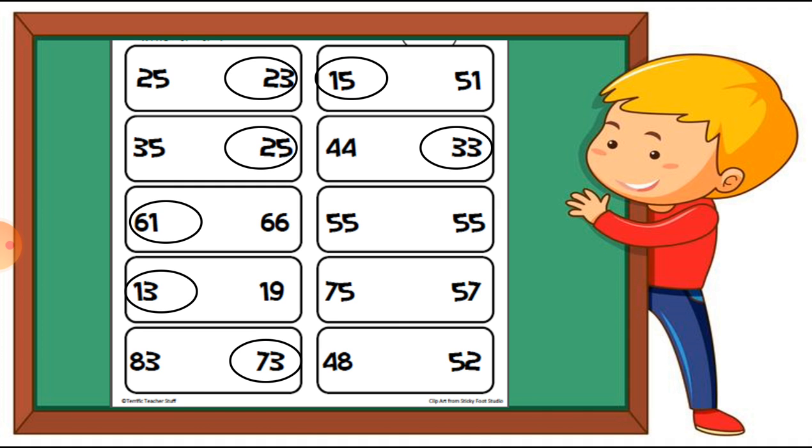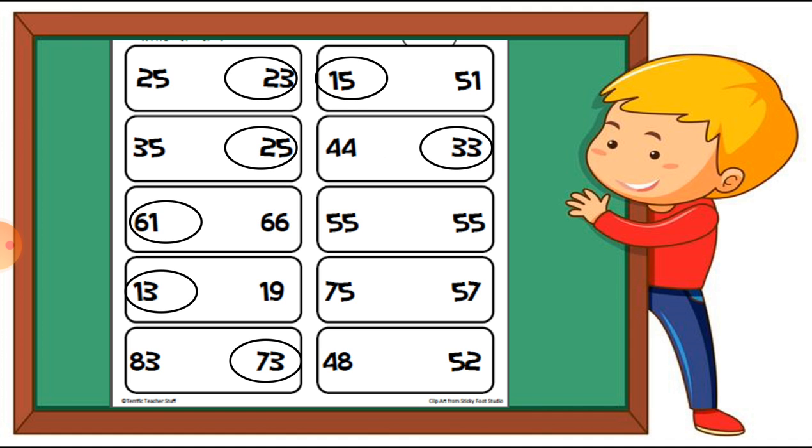Next one, which is 55 and 55. So students, in this situation what should I do? Here both the numbers are same. Here is 55 and here is also a 55. So on which number do I have to circle? No one, because these two numbers are same. So we can't circle on any number. Okay, so just leave it.